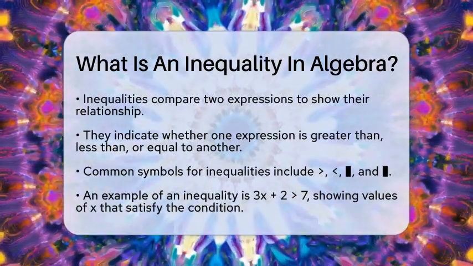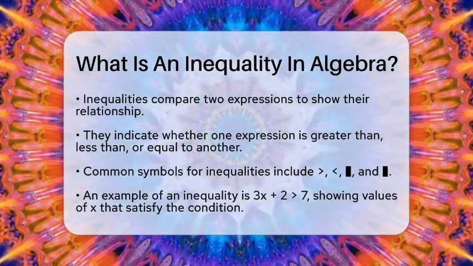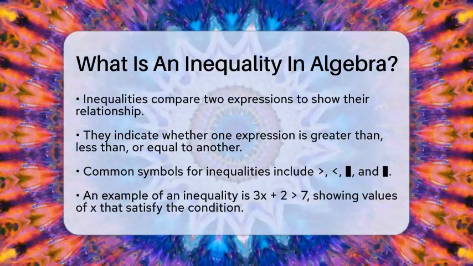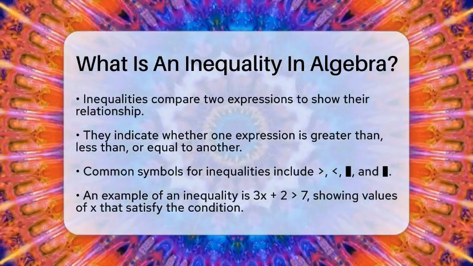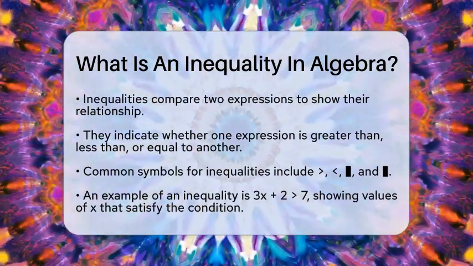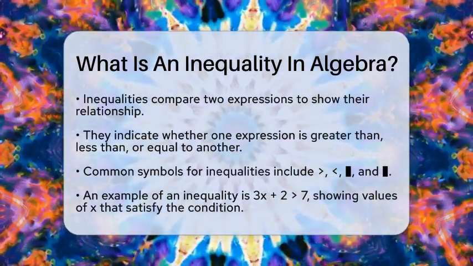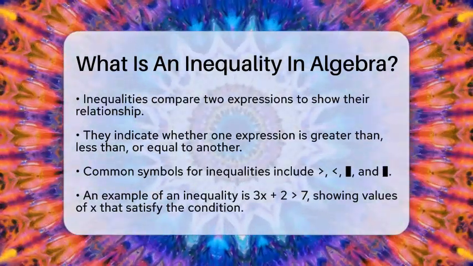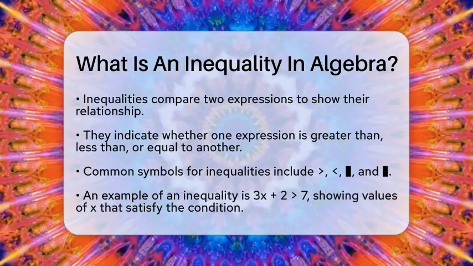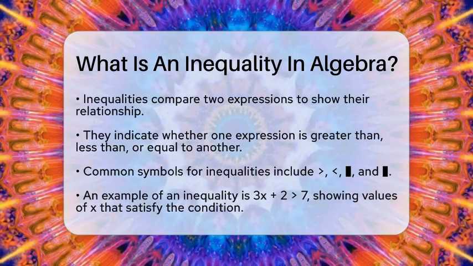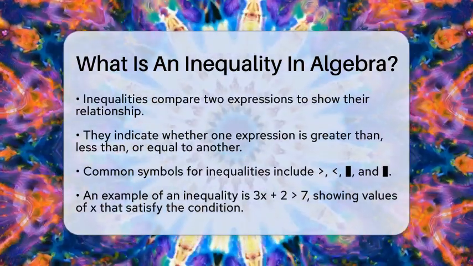It shows that one expression is greater than, less than, greater than or equal to, or less than or equal to another expression. Instead of saying two expressions are equal, inequalities show a relationship where one side is not exactly equal but has a specific order relative to the other. The common symbols used in inequalities are greater than, less than, greater than or equal to, and less than or equal to.